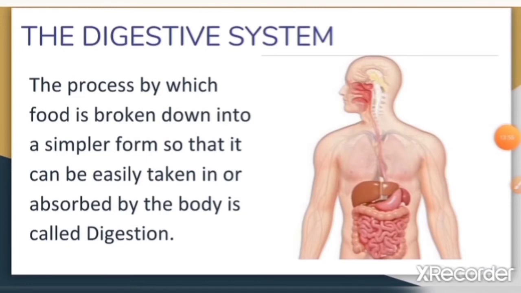The digestive system of the human body comprises a group of organs working together to convert food into energy for the body. The diagram given here represent different parts of the human digestive system that convert food into essential nutrition absorbed by the body.